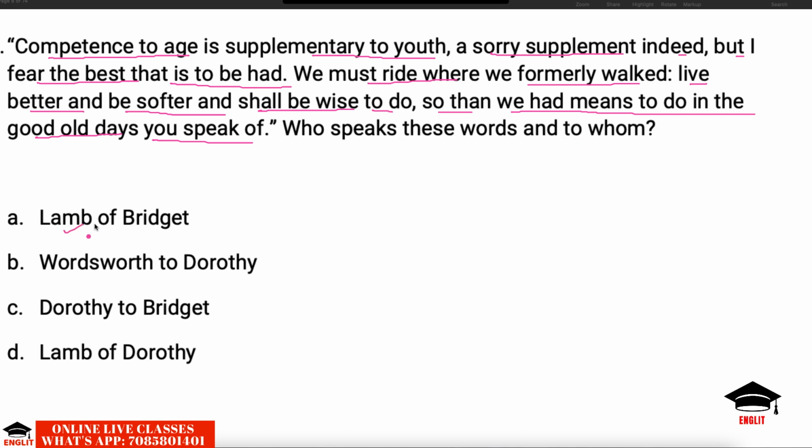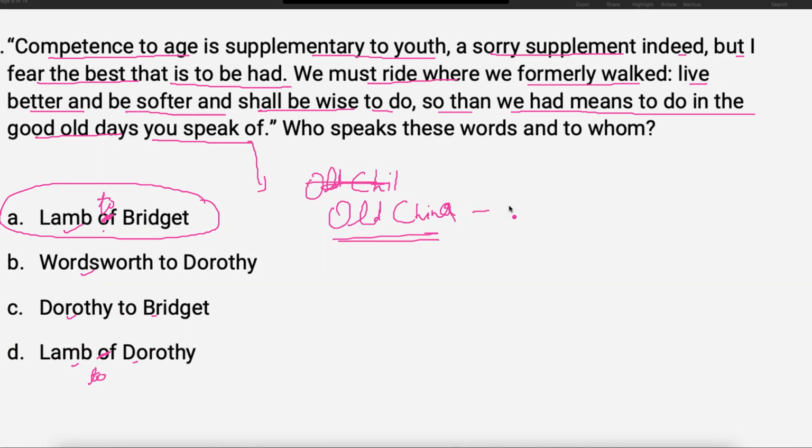Charles Lamb to his sister Bridget, Wordsworth to his sister Dorothy, Dorothy to Bridget, Lamb to Dorothy. The correct answer is Charles Lamb is talking to Bridget. It is an extract from Old China. This was an essay of Elia.